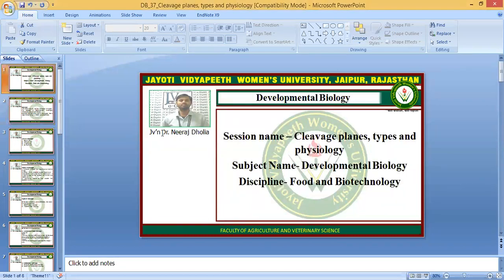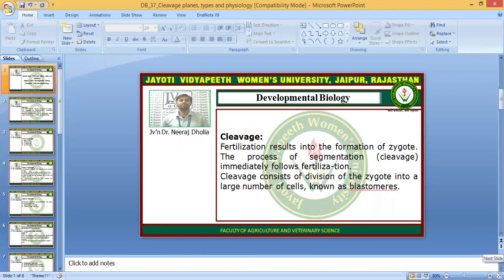So here we are going to discuss the topic cleavage, planes, types and physiology. This topic comes under the subject developmental biology, and let's start. So what is cleavage division? Cleavage is also known as cellulation or segmentation.